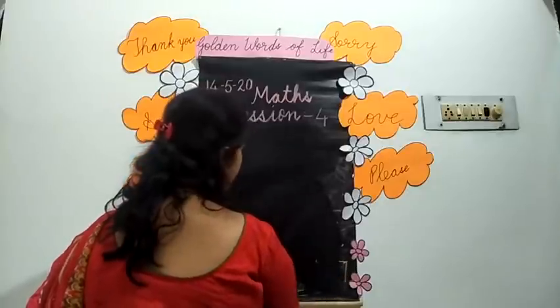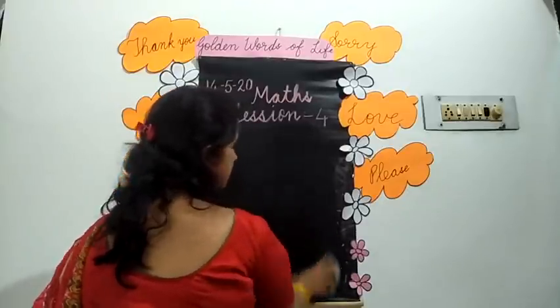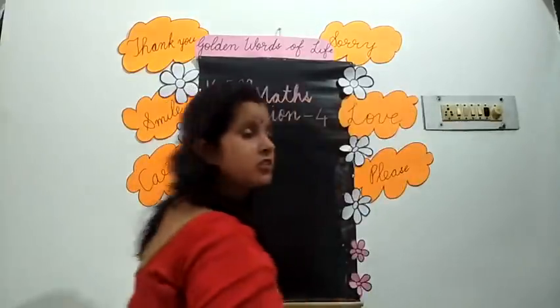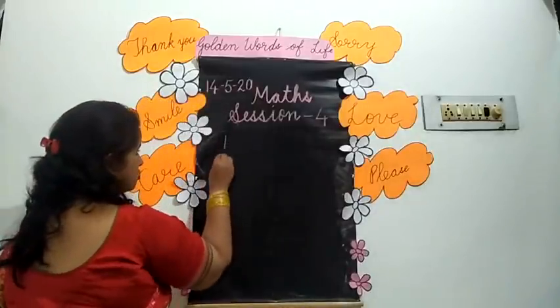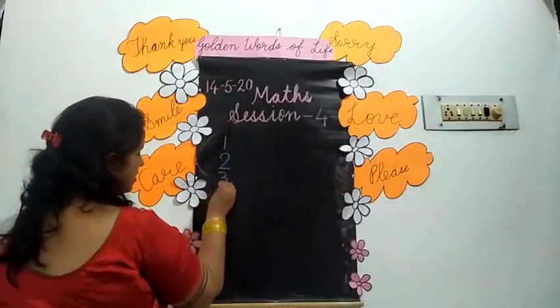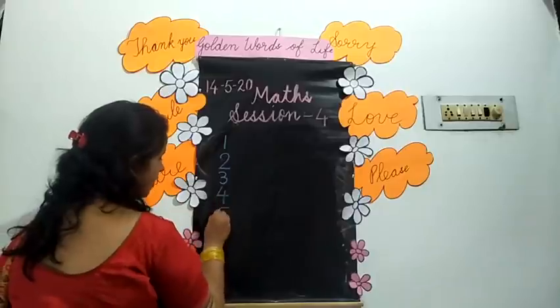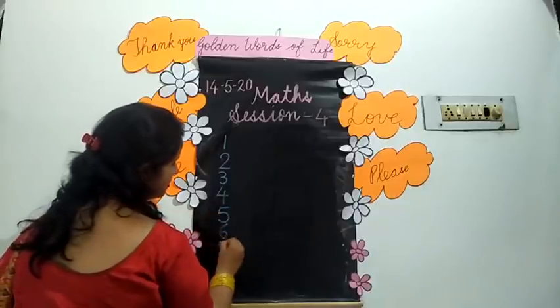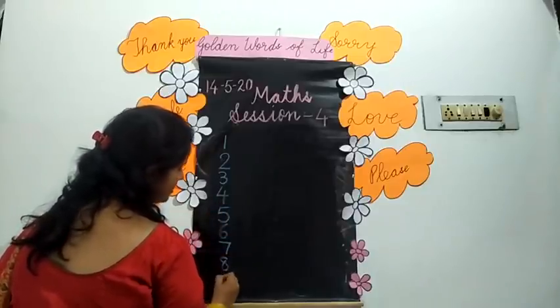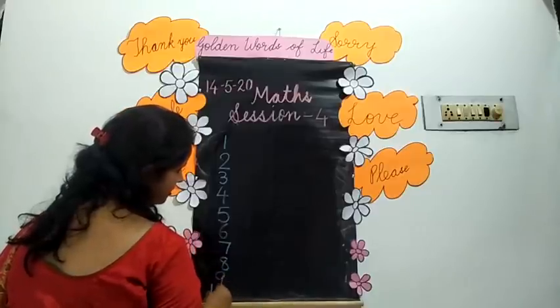Say, repeat after me. Number. Say 1, 2, 3, 4, 5, 6, 7, 8, 9 and 10.